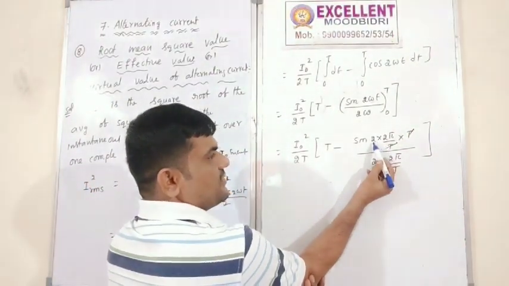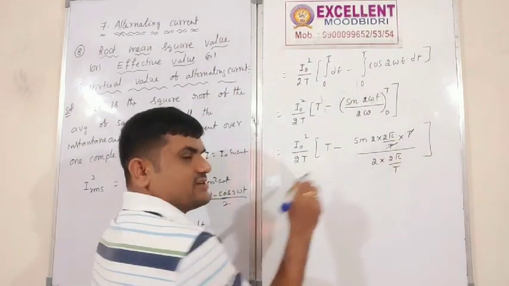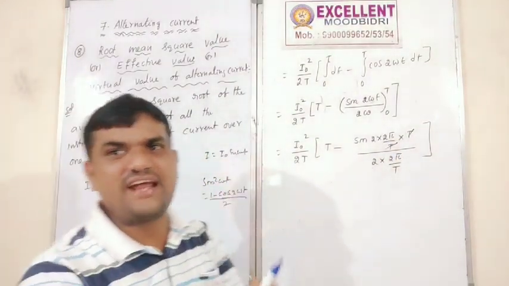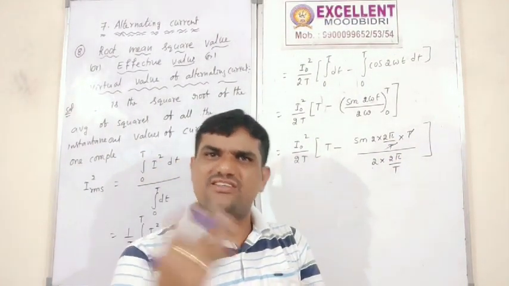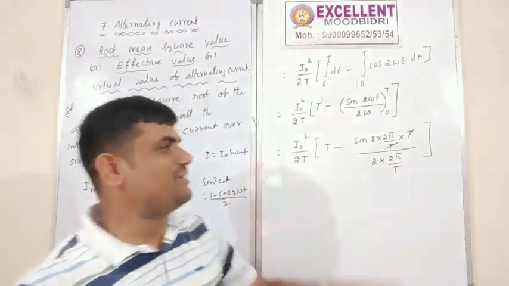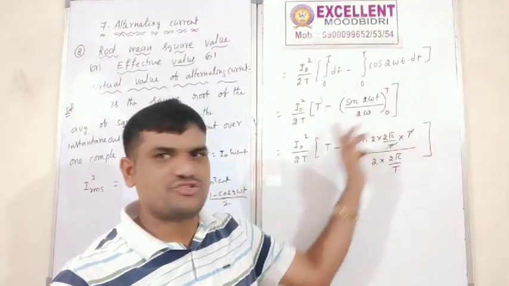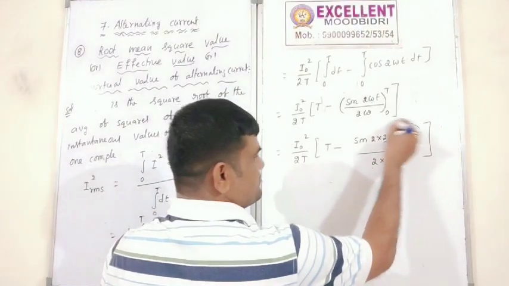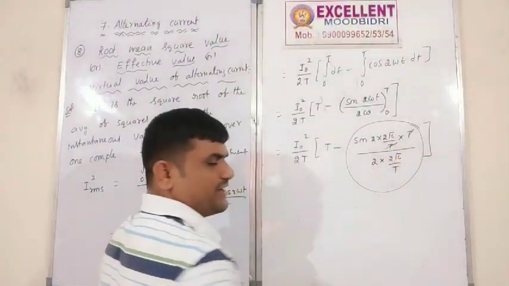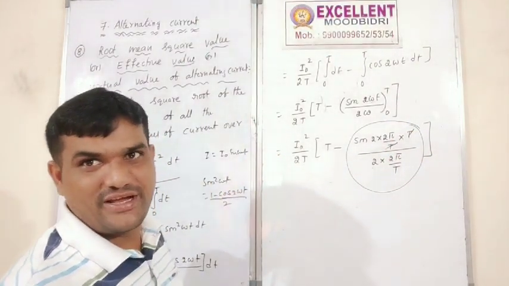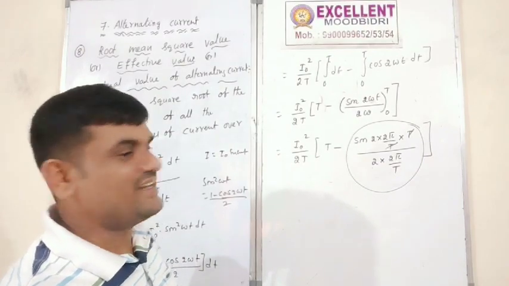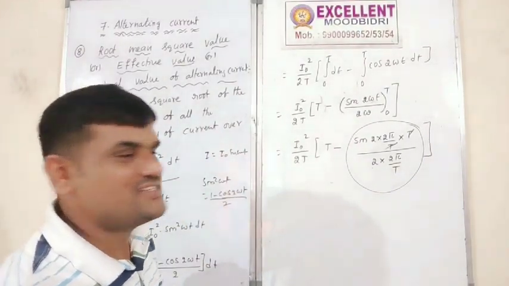Now here, sine 2 pi is equal to sine 360, value how much? 0, correct or not? That means this total term becomes 0. Sine 2 pi, sine 3 pi, sine 4 pi, anything, that is the 0 only.